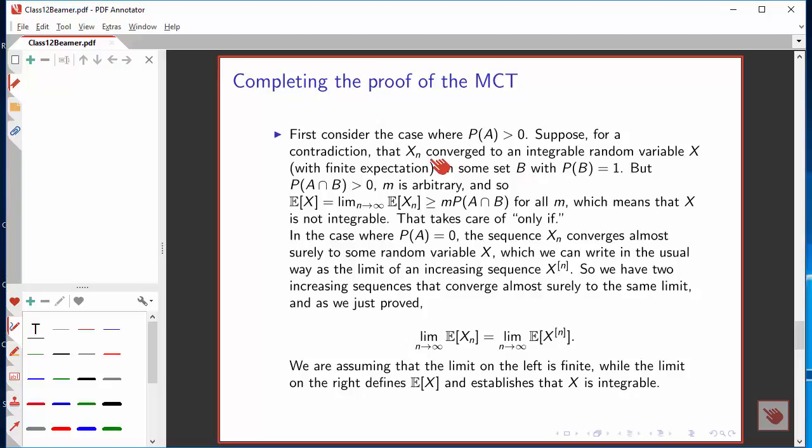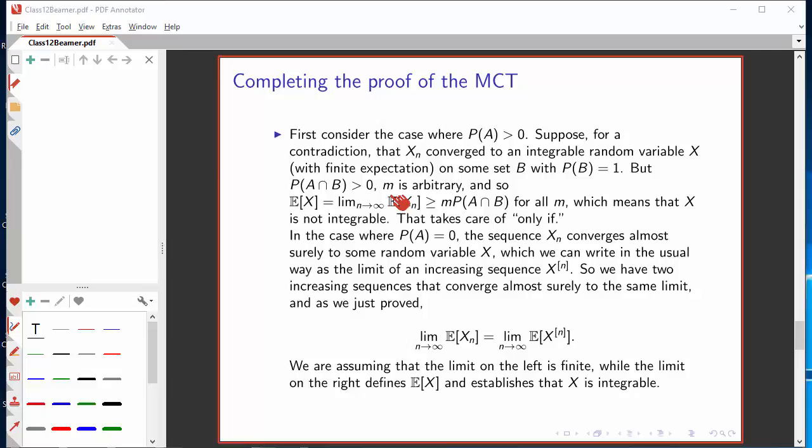Imagine in that case that x sub n converged to an integrable random variable on some set B whose complement had probability 0. That is, a set B whose probability was 1. If you intersect a set with another set whose probability is 1, the probability of the intersection can't be 0.